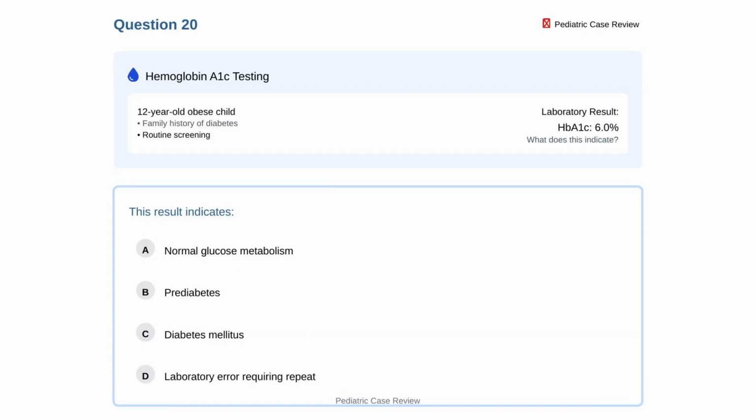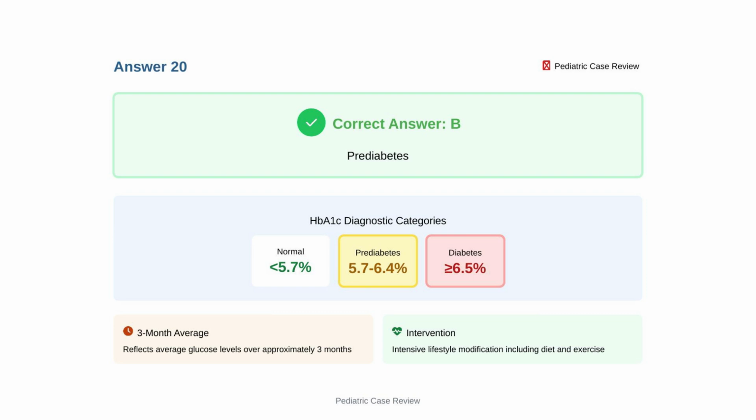A 12-year-old obese child with family history of diabetes has hemoglobin A1C result of 6.0%. What does this result indicate? Option A, normal glucose metabolism. Option B, prediabetes. Option C, diabetes mellitus. Option D, laboratory error requiring repeat testing. The correct answer is B, prediabetes.